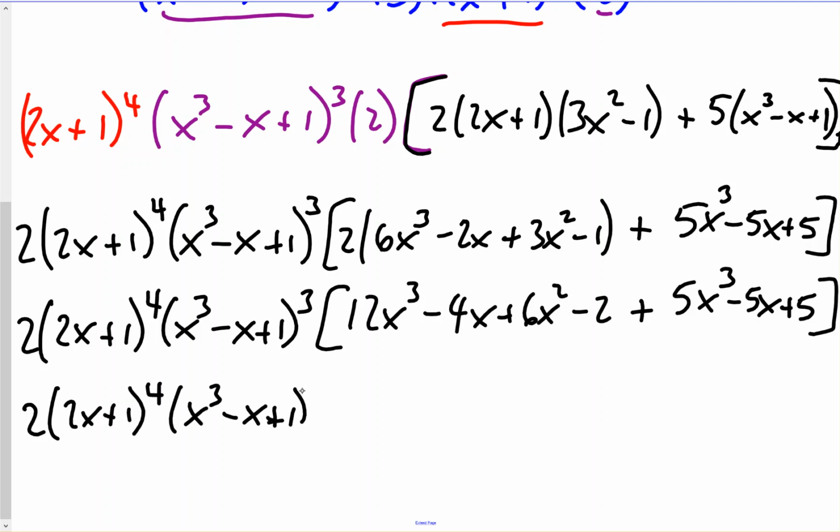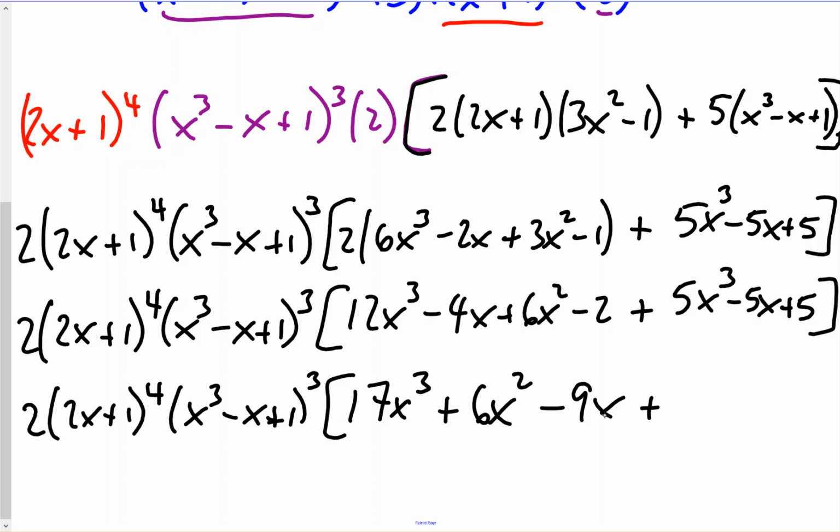Okay, combine like terms. We have 12x cubed plus 5x cubed, that's 17x cubed. Next, plus 6x squared. Minus 4x and a minus 5x would be a minus 9x. And a minus 2 and a plus 5 would be a plus 3.